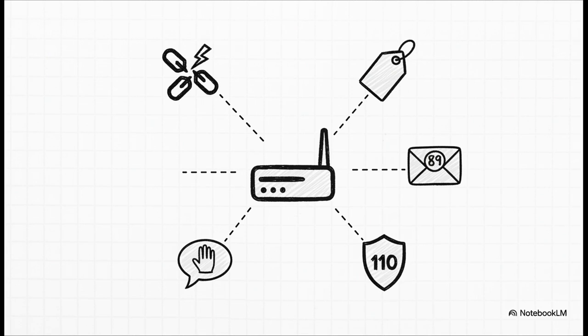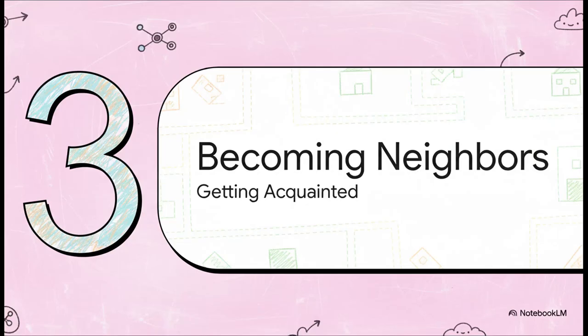As we said, it's a link state protocol, so it has that full map view. Now, it measures how good a path is using something called cost, and we'll dig into that in just a second. It also speaks its own language, sending out little hello messages to find other routers. And finally, in the world of networking, it has a very high trustworthiness score, an administrative distance of 110. That's really, really good.